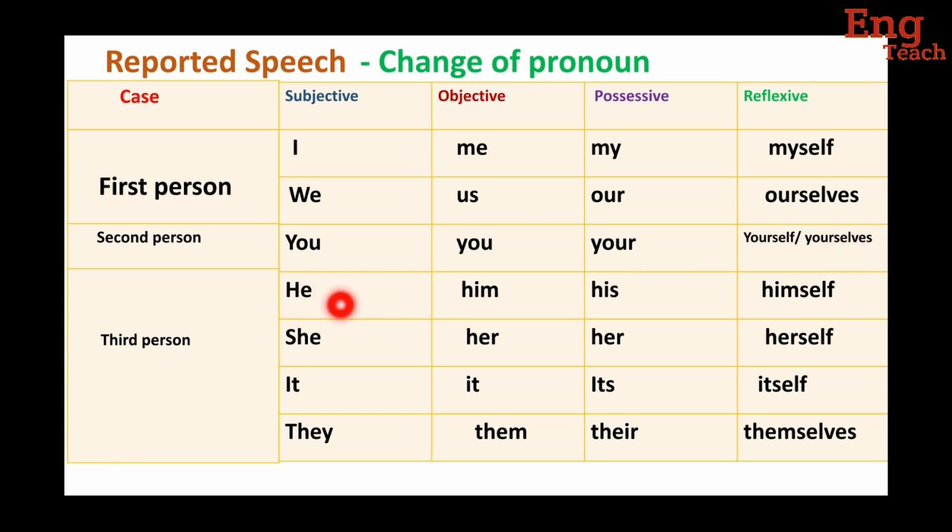Him is the objective case of he. His is the possessive case. Himself is the reflexive. Her is objective case of she and possessive also same. Herself is the reflexive case. It, objective also same. Its possessive case, itself a reflexive case. And they, them, their, themselves.